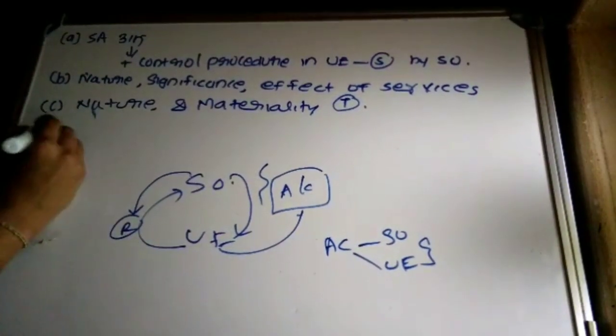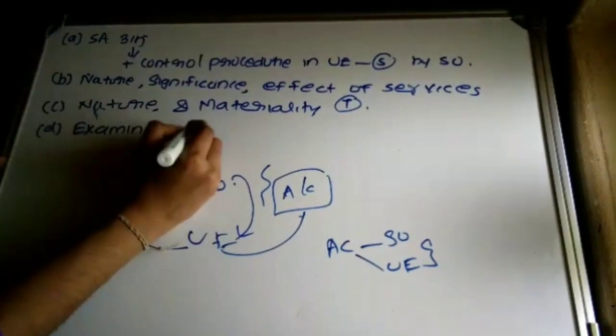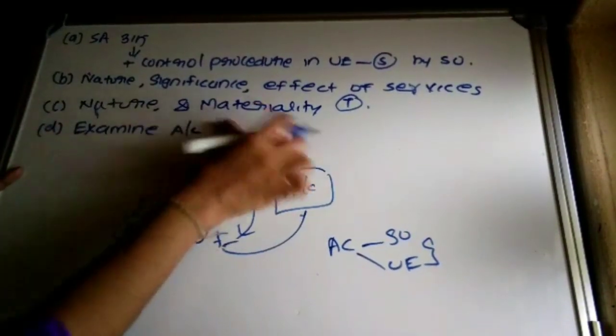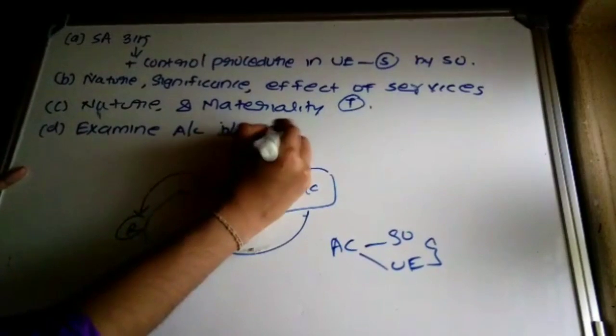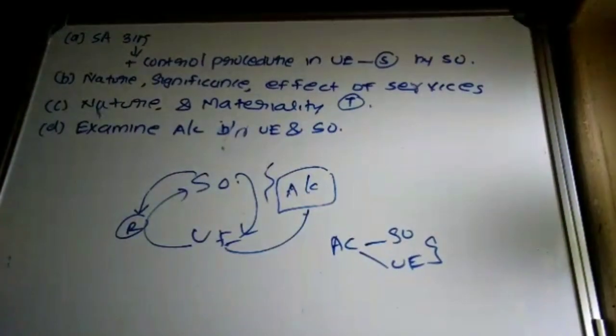So what? Examine the agreement between user entity and service organization, right?